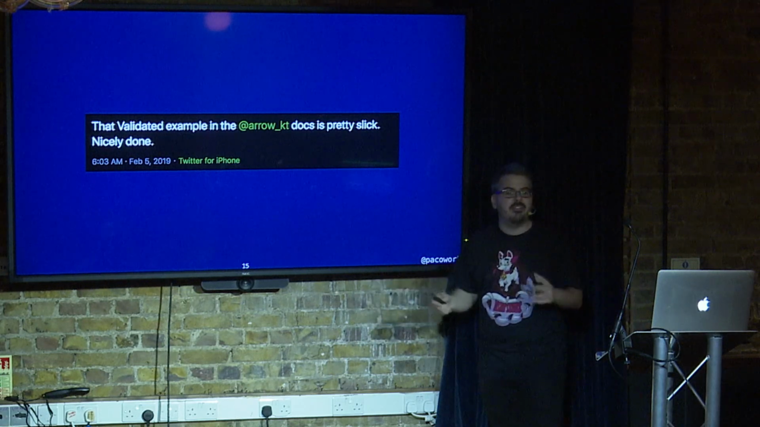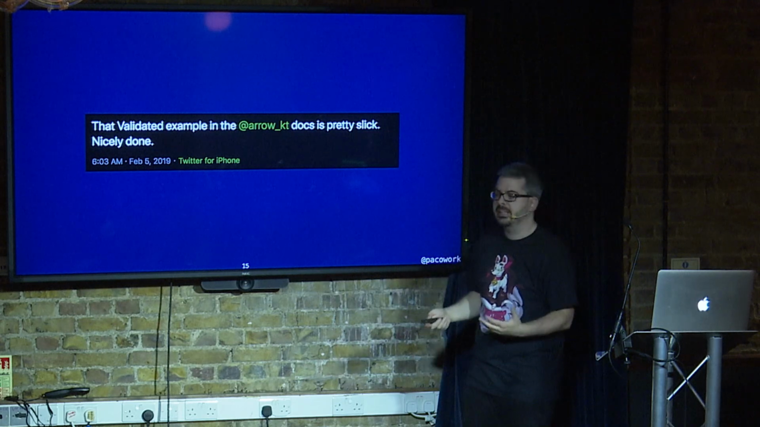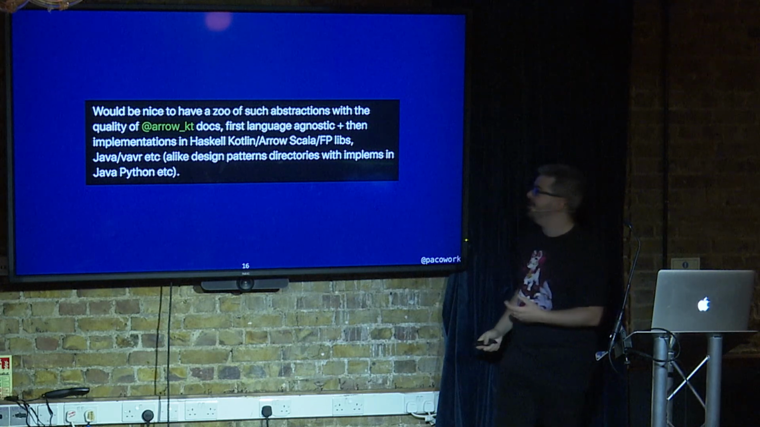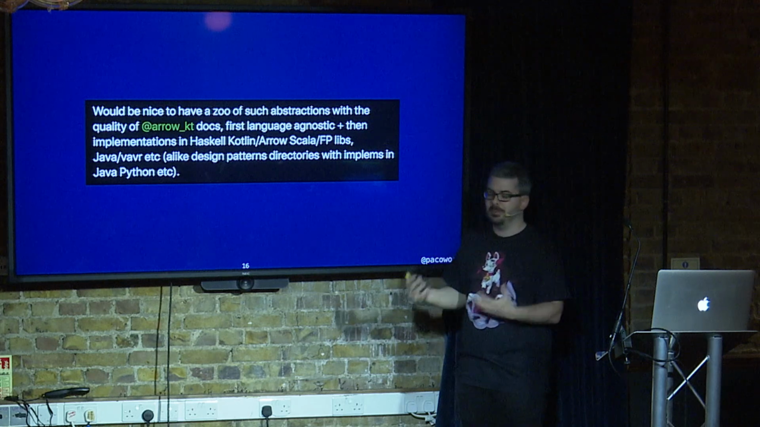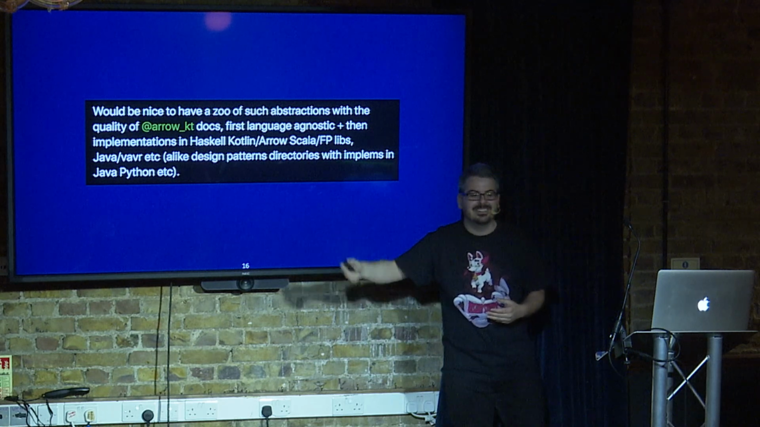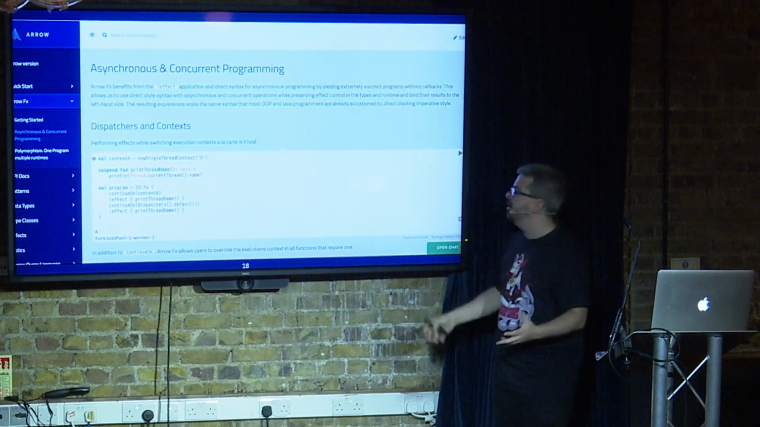It just took me 5 minutes scouting Twitter to find these people praising the library and the documentation. And this is one of my favorites. It would be nice to have a zoo of abstractions implemented in multiple languages with the quality of the ArrowKT docs. That's really validating. So the Arrow docs is basically a website.